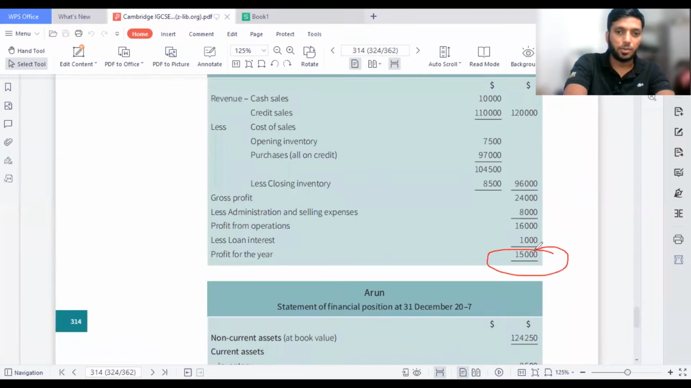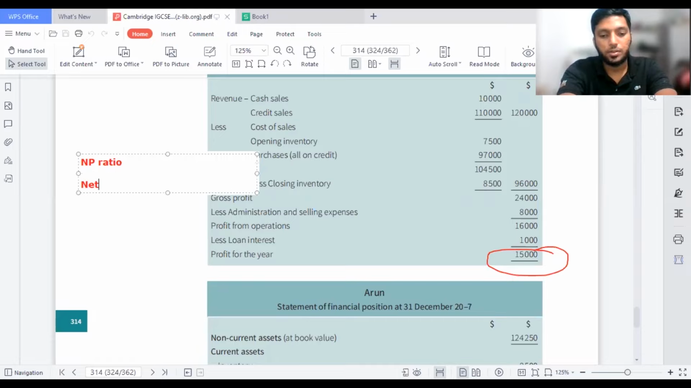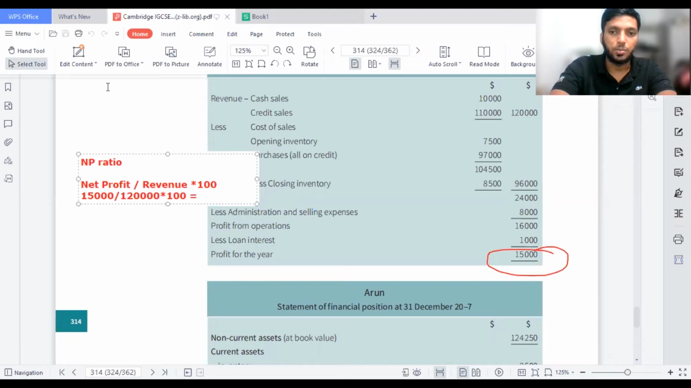So gross profit and net profit have almost similar formulas, but both are divided by revenue. For the net profit ratio, we take our net profit, divide by revenue, and multiply by 100. So when we take net profit 15,000 and divide by 120,000 times 100, what is our level of amount?